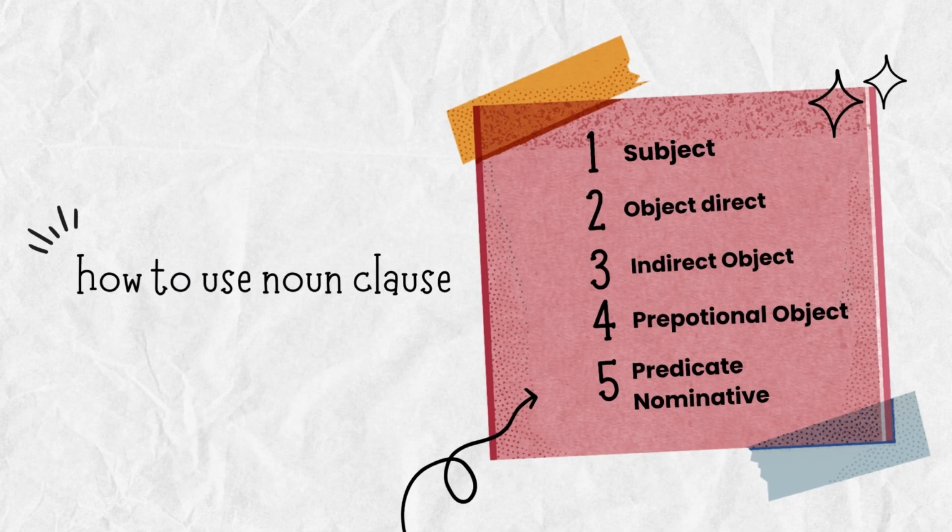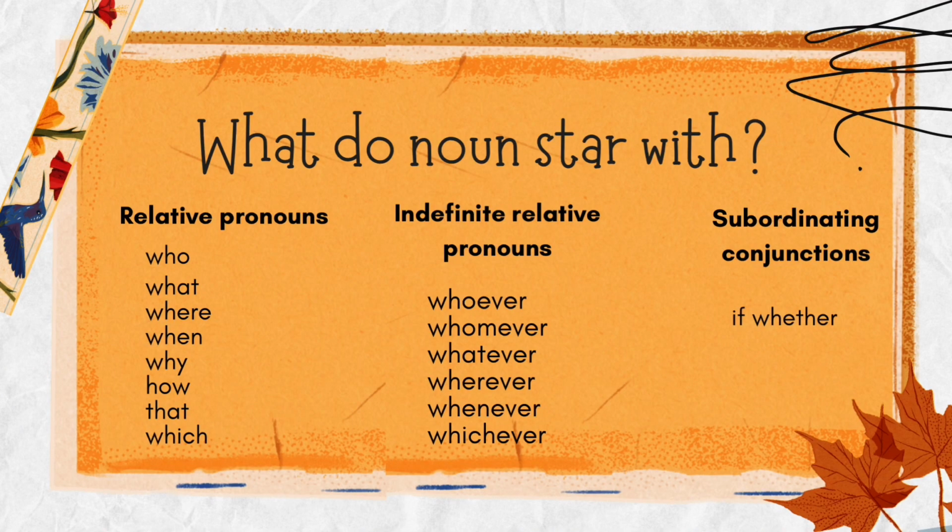How to use noun clause? 1. Subject. 2. Direct object. 3. Indirect object. 4. Prepositional object. 5. Predicate nominative.